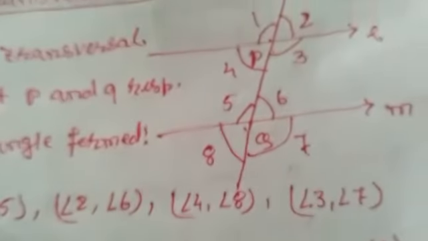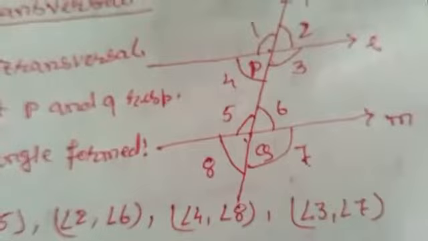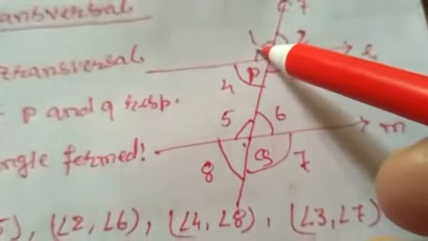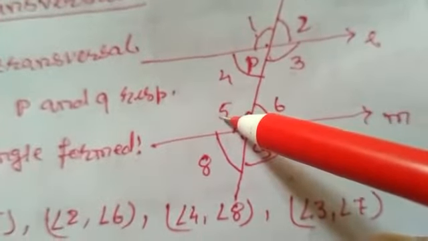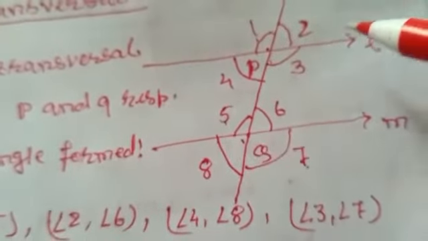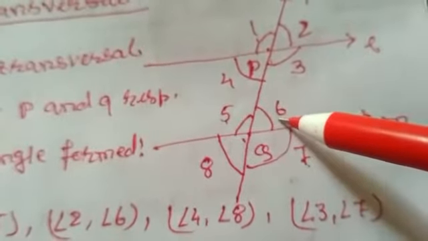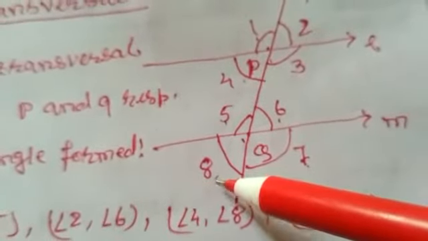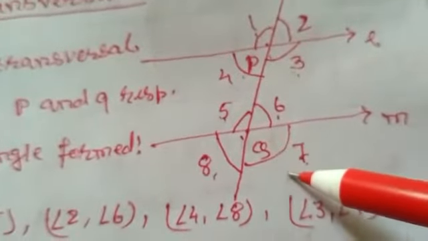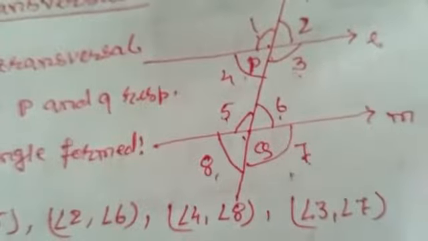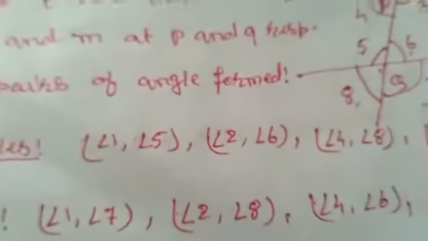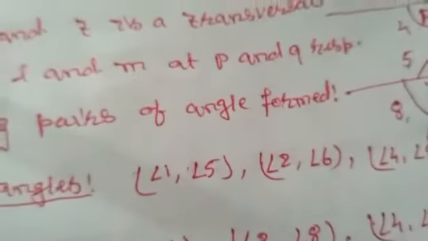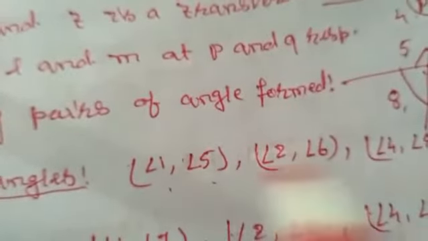Children, in this figure, you can see that angle 1 and angle 5, angle 2 and angle 6, angle 4 and angle 8, angle 3 and angle 7. These are the pairs of corresponding angles.